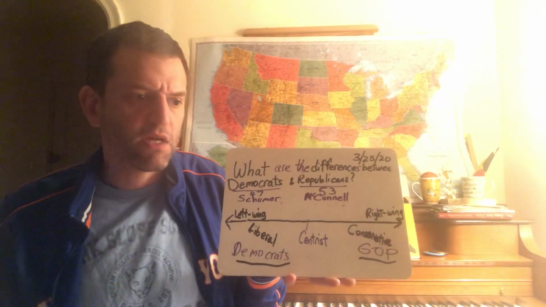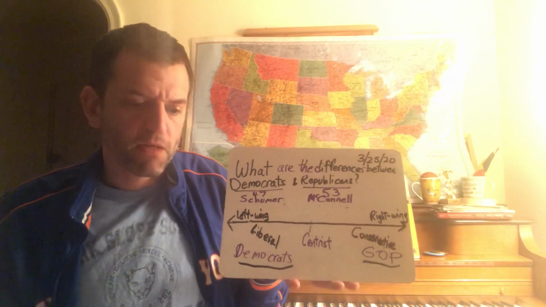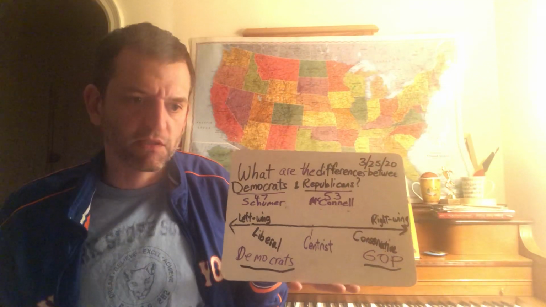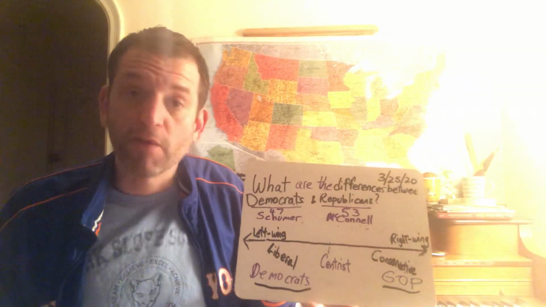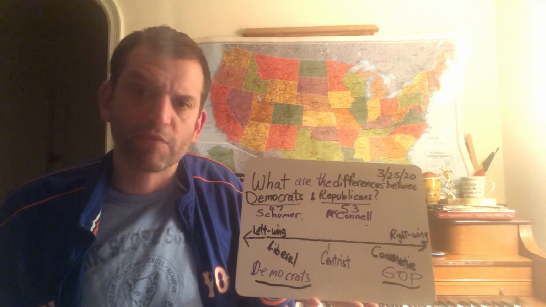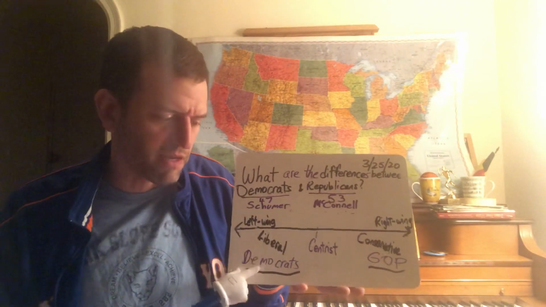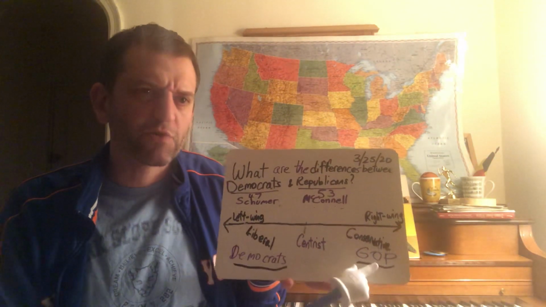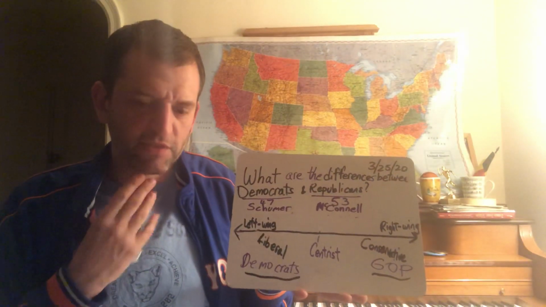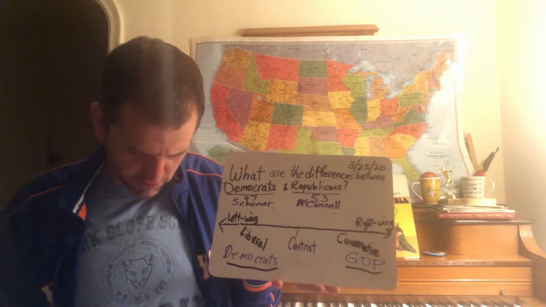Democrats, on the other hand, say, well, we need to tax people, preferably the richer people. The more money you make, the more taxes you should pay. That's what Democrats believe in. It originally was a Republican idea more than 100 years ago, with Theodore Roosevelt. It's called a progressive tax. The more money you make, the more taxes you pay. Now it's a Democratic idea. Republicans sort of agree with that, but want less taxes for everyone. Okay, so fiscal policy is very different. The next issue is related to that.